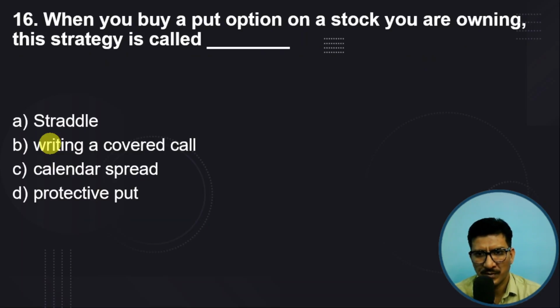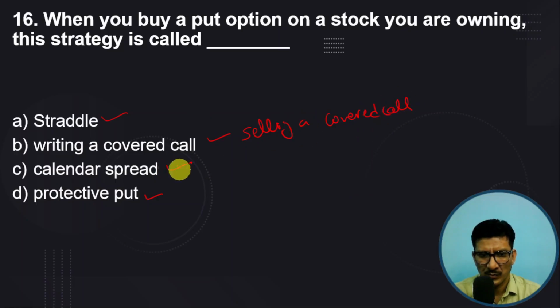When you buy a put option on a stock, you are owning. So whenever you own a stock and you buy a put option, what strategy is called? It's called a straddle, writing a covered call, calendar spread, or a protective put. So do you know what straddle means? Or when you sell a covered call, do you know what is calendar spread?